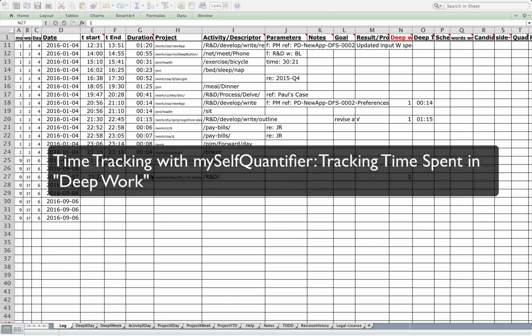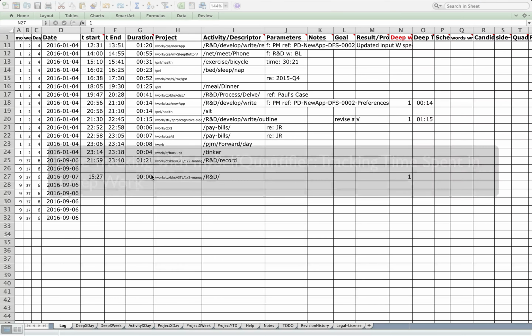Here's an overview of the mySelfQuantifier spreadsheets that can summarize the amount of time you spend in deep work. In his book, Deep Work, Cal Newport argued that the amount of time that you spend in deep work determines the quality and quantity of your cognitive output. Deep work is focused, distraction-free, goal-directed cognitive activity. Like other leading metrics, it's a good idea to measure it if you want to increase it.